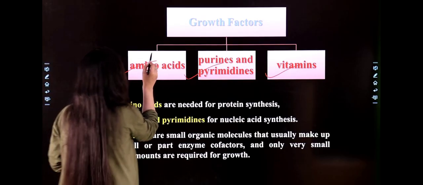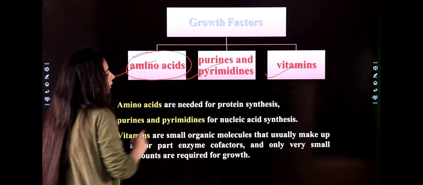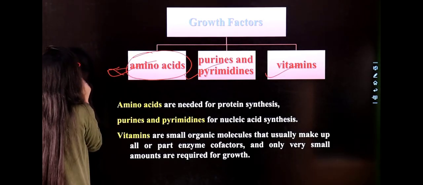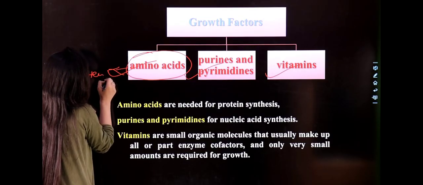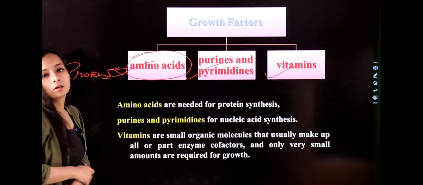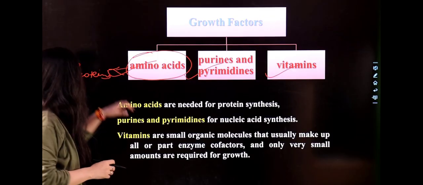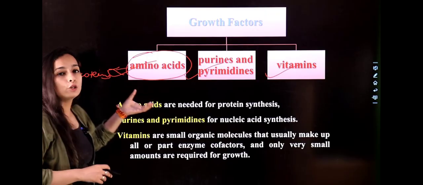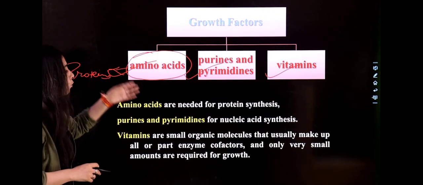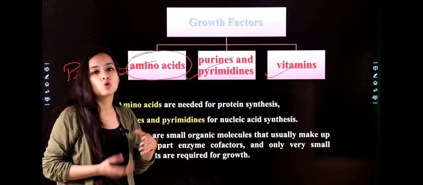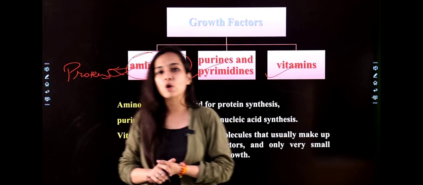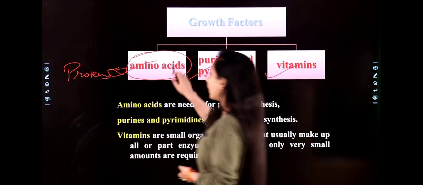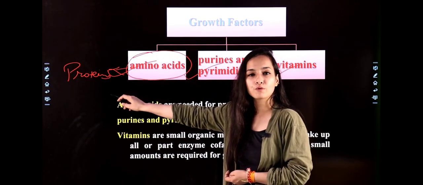So what is the importance, what is the function of these factors? First of all, amino acids are used for the synthesis of proteins, because proteins are the polymers of amino acids. The basic unit of protein is the amino acid. A group of amino acids forms protein. There are so many definitions you can use for explaining amino acid or protein, right? So amino acids are required by microorganisms for the synthesis of protein.